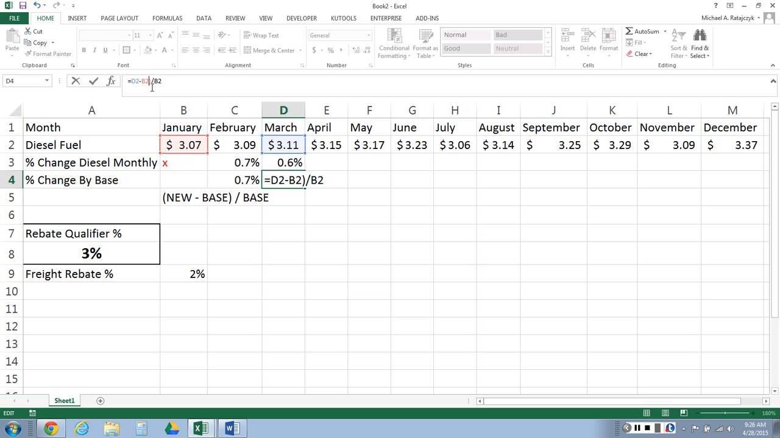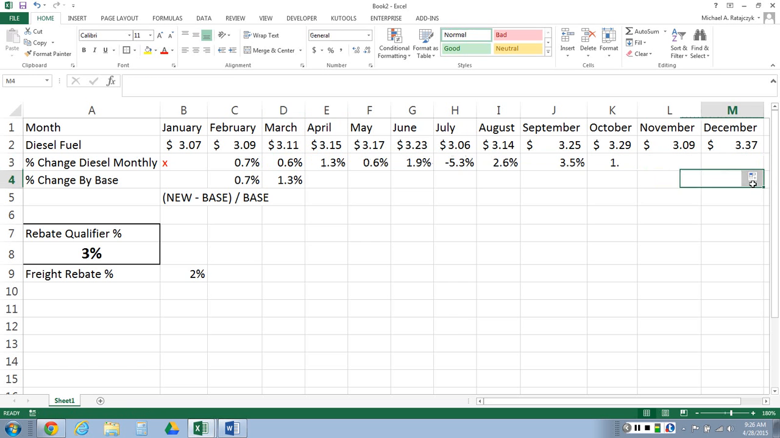Okay. Now what you're going to see is a big difference here. You see the difference? If I just do a monthly calculation, I'm going to get a 0.6. I'm never going to change my pricing. So I've got this calculation here. It takes into account the 0.7 that I got from February compared to January, plus that 0.6 from March. Okay. Is this greater than 3%? No. Okay. So we continue on our way.